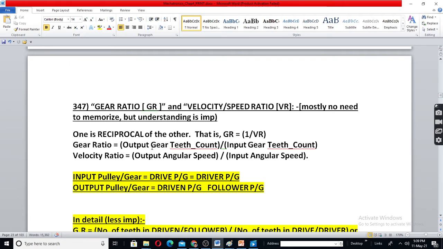Mostly this is not required for your syllabus, these things. So easy. Gear ratio is output gear teeth count by input gear teeth count. Like you have in transformer turns ratio, voltage transformation ratio. One is reciprocal of the other. Similarly, here gear ratio and velocity ratio, one is reciprocal of the other.